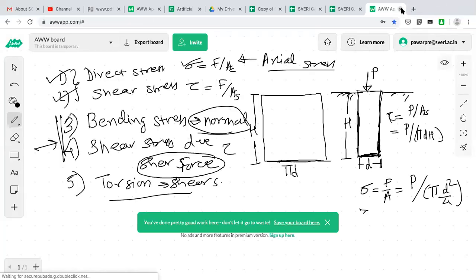Okay, so we have finished the bending stress part. Now we will start shear stress due to shear force. So let me open that part.